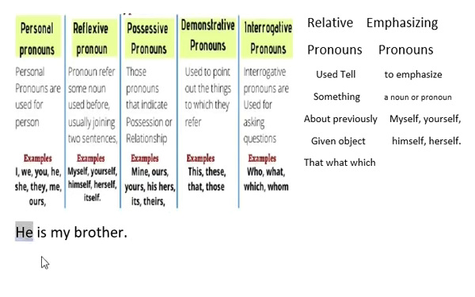Like he, she, this, that, you, we, they, I, all are personal pronouns. Okay students? Now let's move further and learn the next kind of pronoun, that is reflexive pronoun.